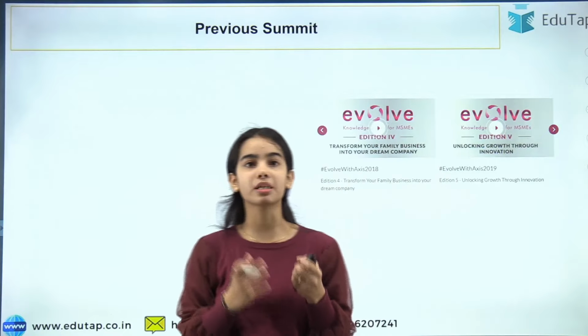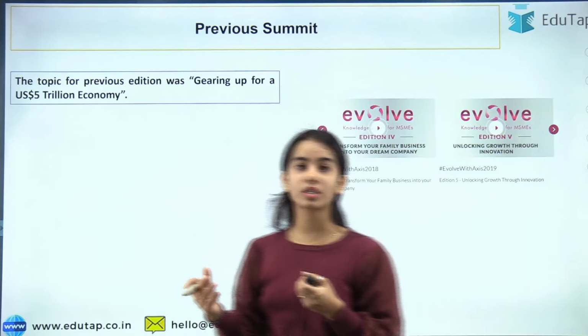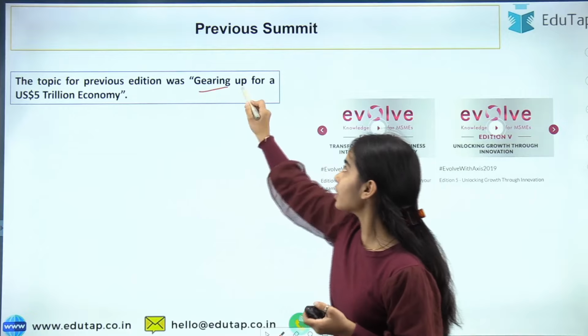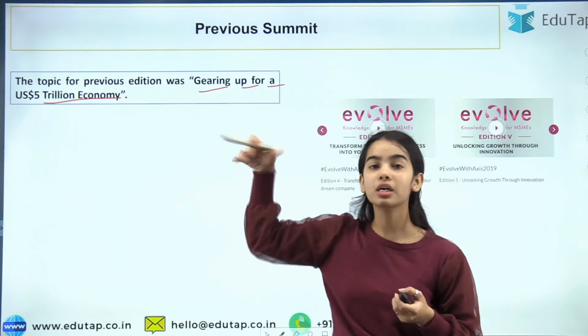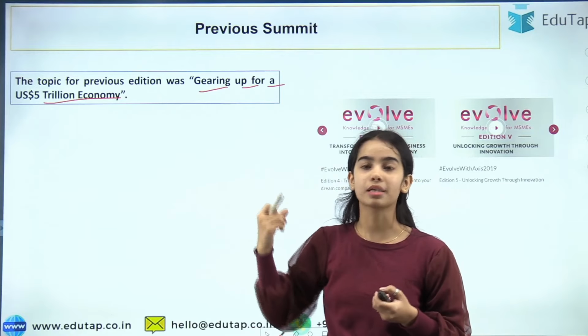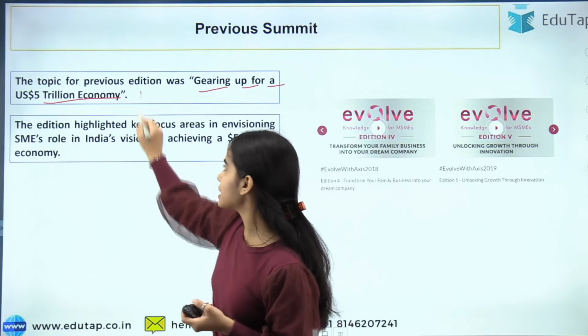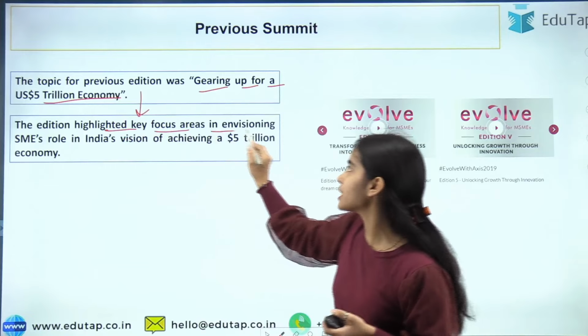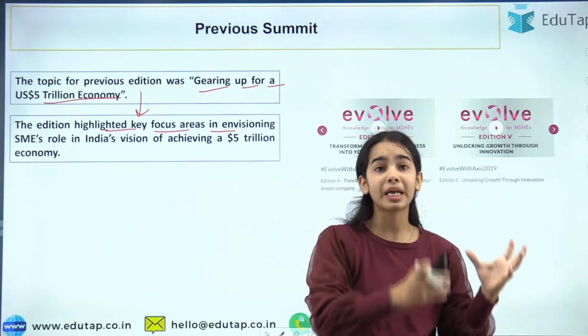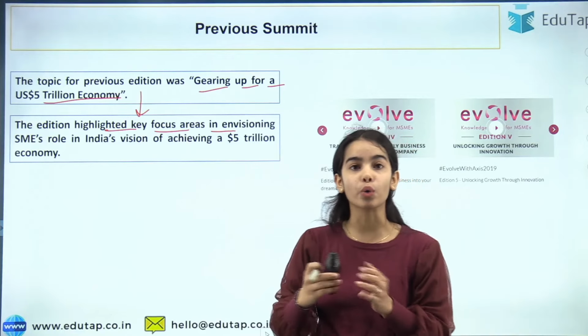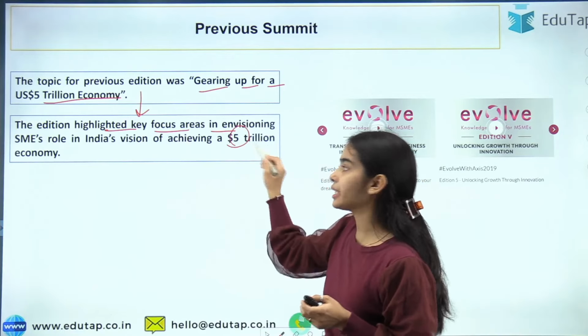Now the previous summit. In the previous summit, what was the theme? It was gearing up for a US $5 trillion economy. So this was the theme for the 6th summit. This edition highlighted key focus areas in envisioning the SMEs' role. The SMEs, the small and medium enterprises, can help India achieve the $5 trillion economy.